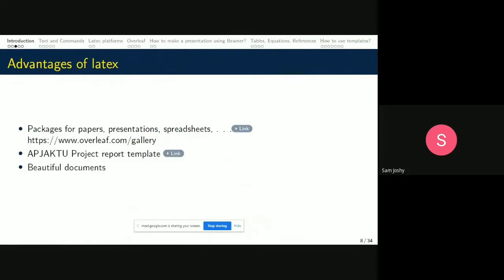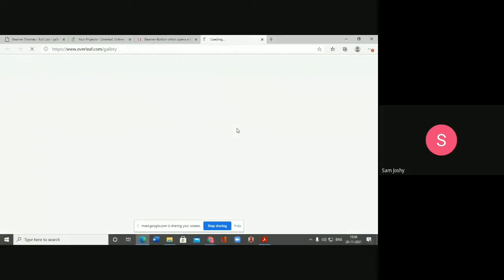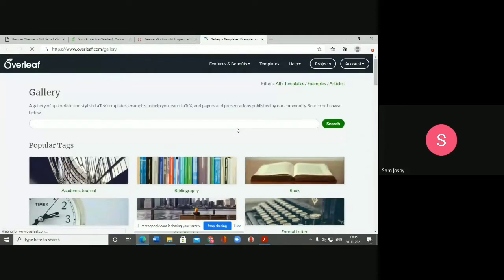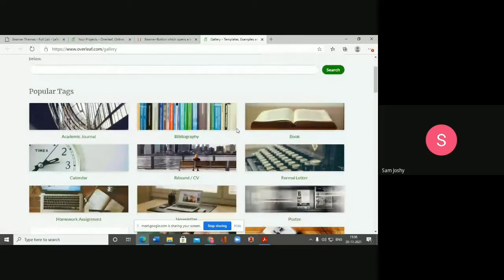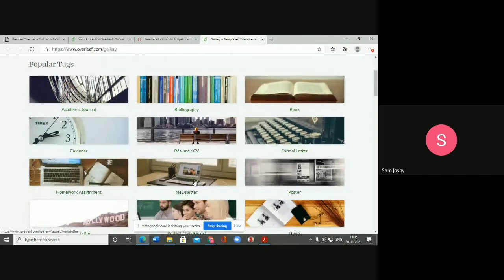The other advantage of LaTeX is that we can prepare documents of many types: papers, presentations, spreadsheets, and we can have a brief overview of those presentations and spreadsheets. For example, if you see the Overleaf gallery, we have enough and more templates for preparing an academic journal paper, a resume, or a formal letter. We have hundreds and thousands of templates available in the web resource.